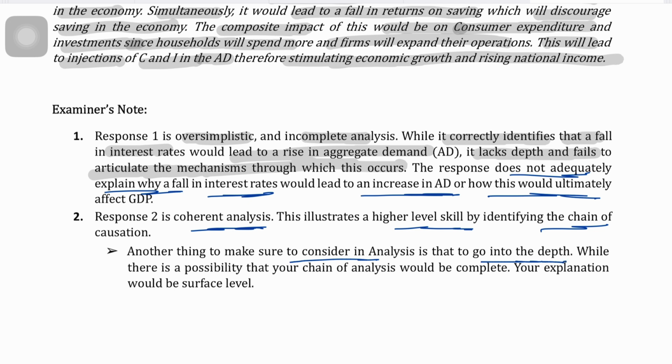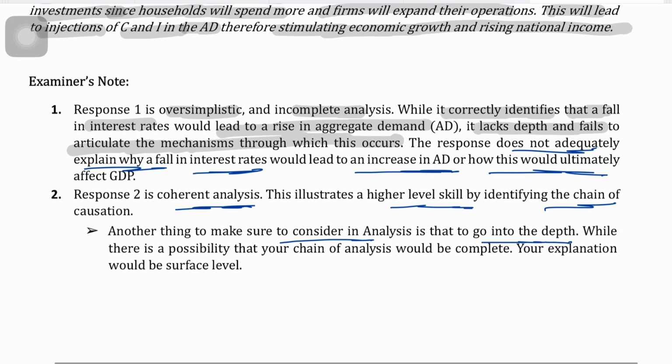When the examiner will be marking your essays, the chain of causation has to be present. The analysis has to be in depth, right? It's not only that your chain of analysis has to be complete, but your explanation has to be in depth as well.